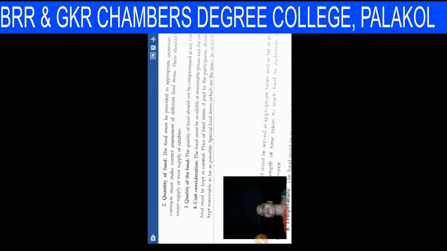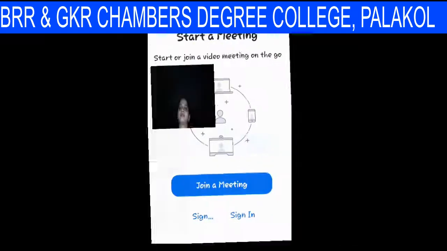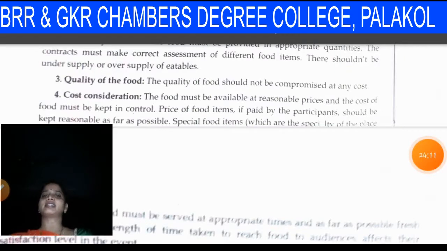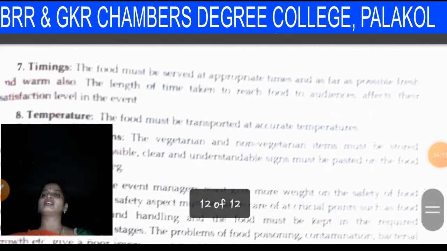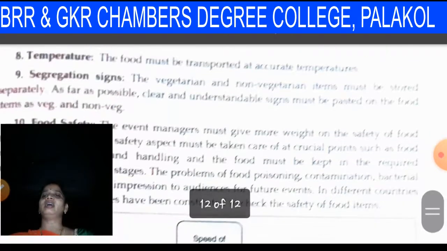And also consider the special food items. Timings are also very important. I already told you the limitations of timings for lunch, buffet or dinner.